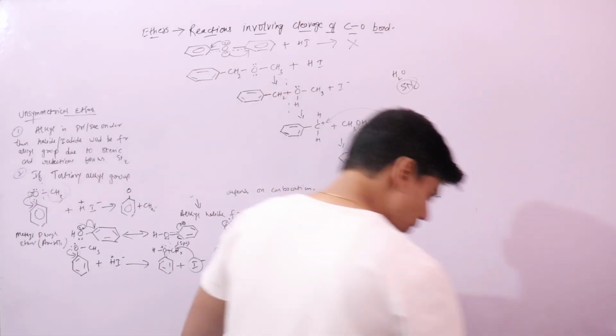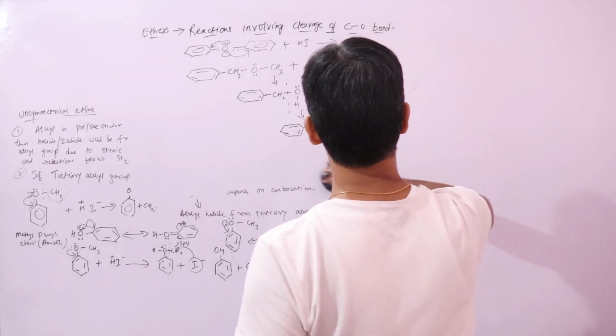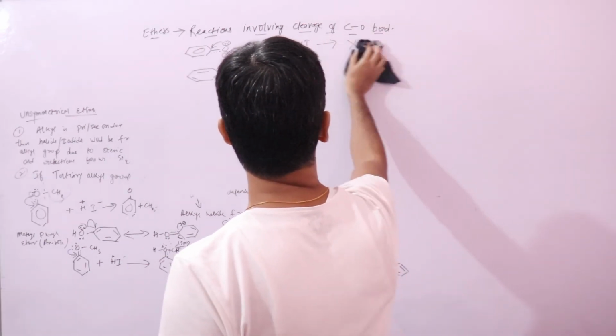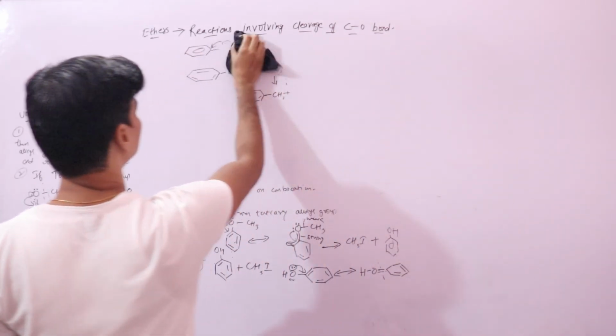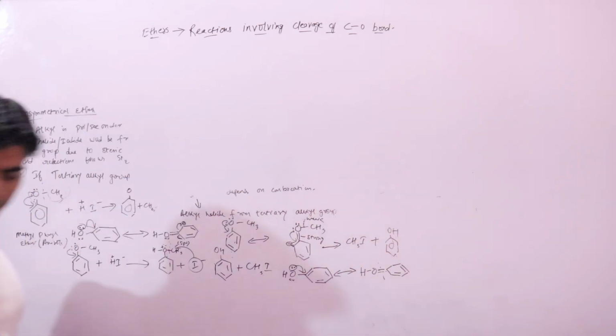Now let's look into other reactions of ether, with PCl5, acetyl chloride and acetic anhydride, because those reactions will also result in the cleavage of the carbon-oxygen bond.